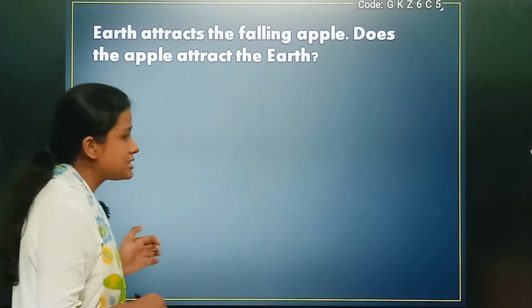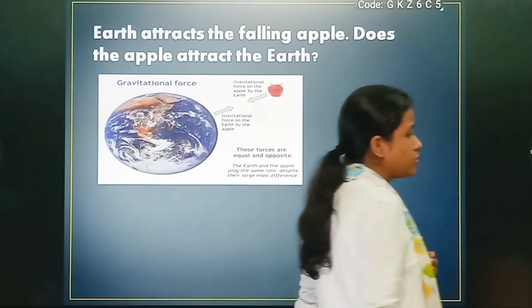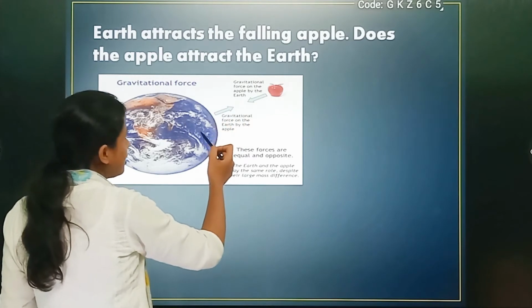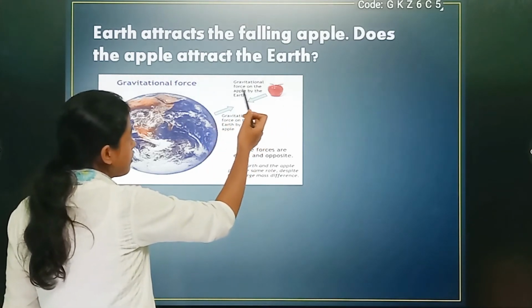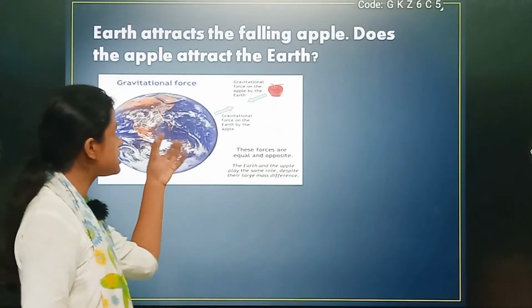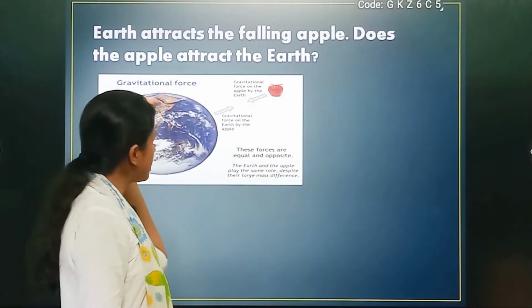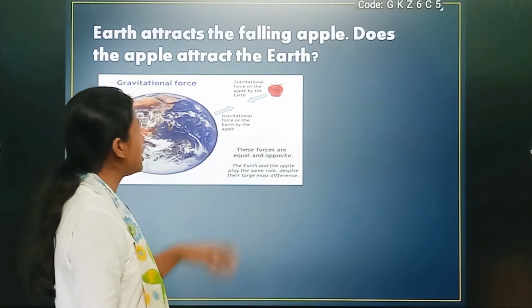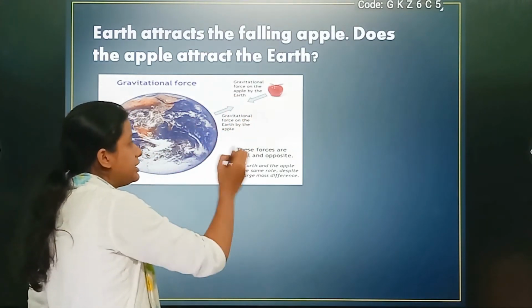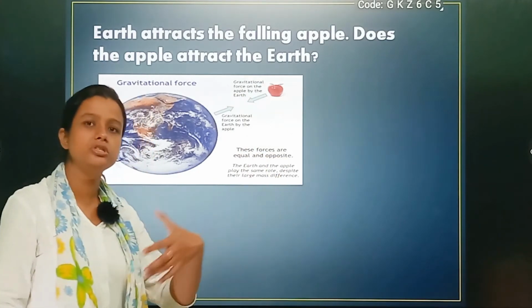Okay, let us see. What is being said is that, see, the earth is pulling the apple. This is the gravitational force on the apple by the earth, isn't it? And the apple is exerting the same amount of force on the earth, the same gravitational force on the earth by the apple. These forces are equal and opposite according to Newton's third law.